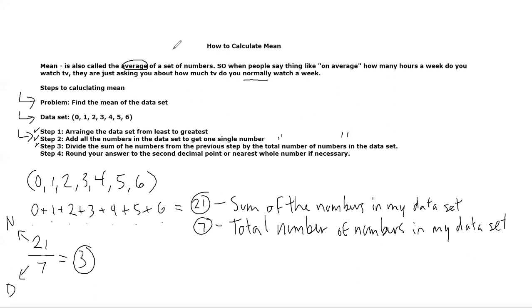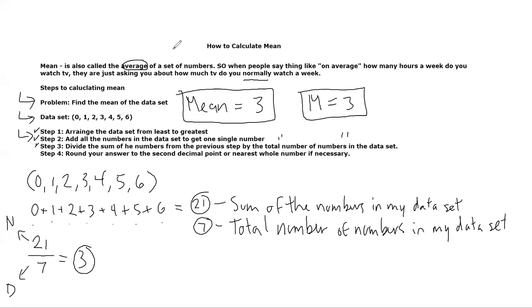Step 4 says round your answer to the second decimal point or to the nearest whole number if necessary. So my final answer is 3 right now. I have the answer. Right here where it says problem, find the mean of the data set. Well, my mean equals 3, or M is equal to 3. I would accept either answer when you're doing your problems. But just know step 4 is kind of optional. Whenever I say round, it's a little bit optional.